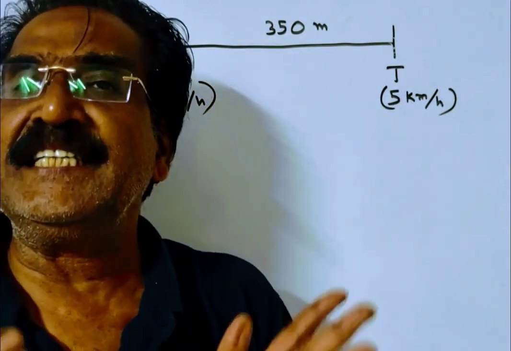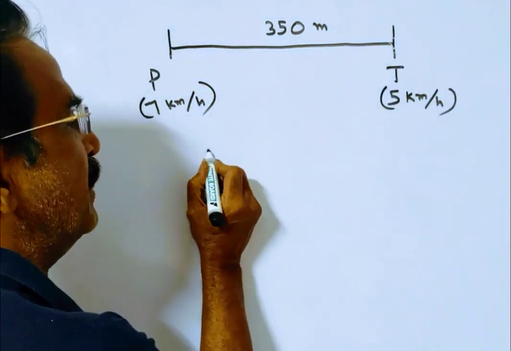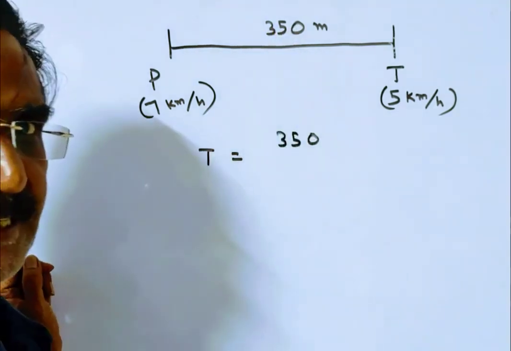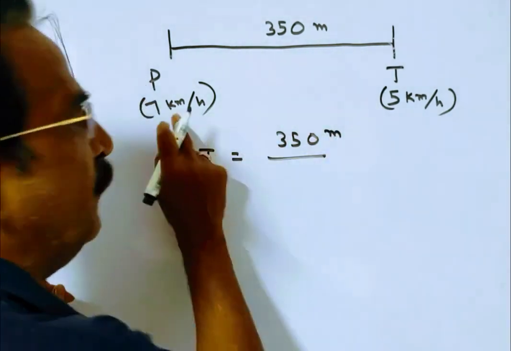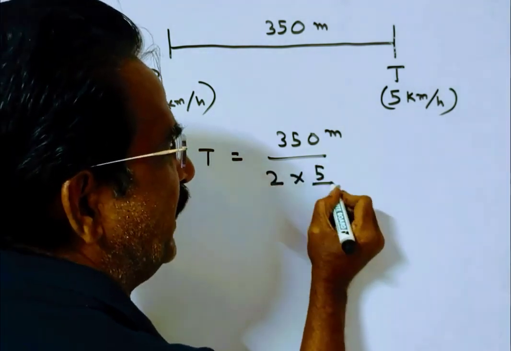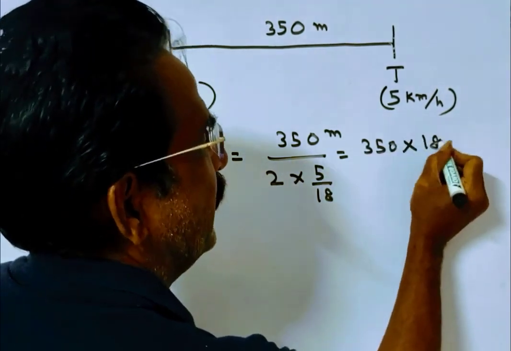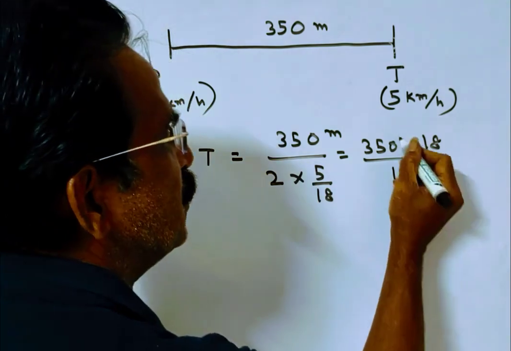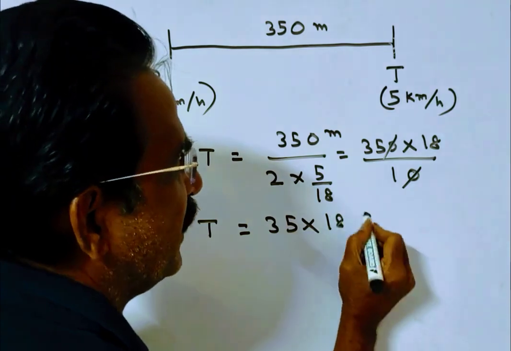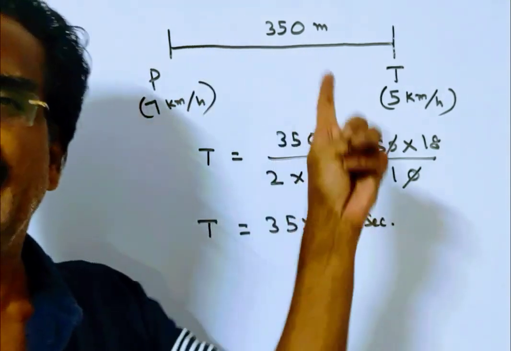Friends, first let us find the time to catch the thief. See friends, time is equal to distance 350 meters by relative velocity. They are running in the same direction, so relative velocity is 2 kmph. So into 5 by 18 meters per second, that is equal to 350 into 18 upon 2 into 5, so 10. So time is equal to 35 into 18 seconds. So in 35 into 18 seconds, the police will catch the thief.